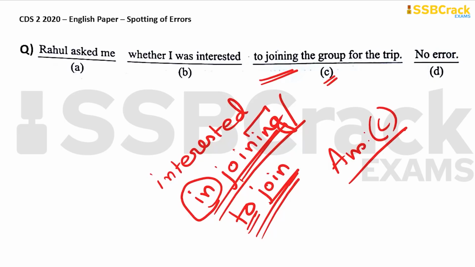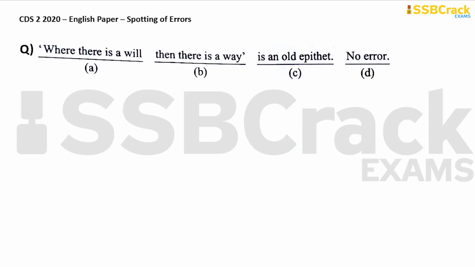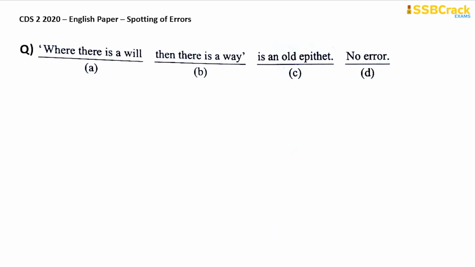Okay. Next question. Where there is a will, then there is a way is an old epithet. Actually, it's the wrong epithet which has been used here. It is actually where there is a will, there is a way; then is not used in the original epithet. Therefore, the error is with part B of the sentence. And so, your answer is option B.